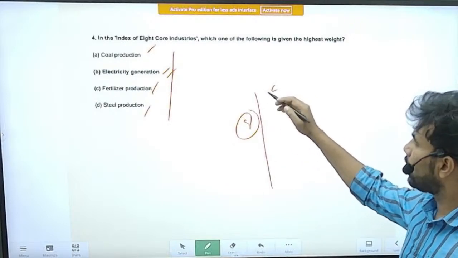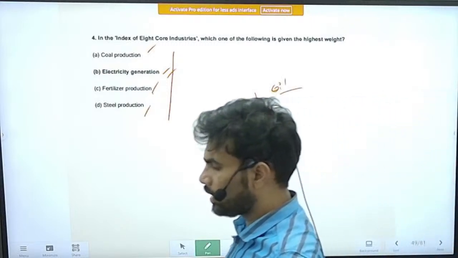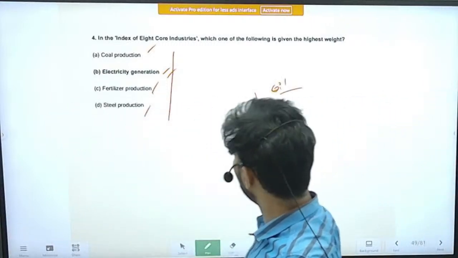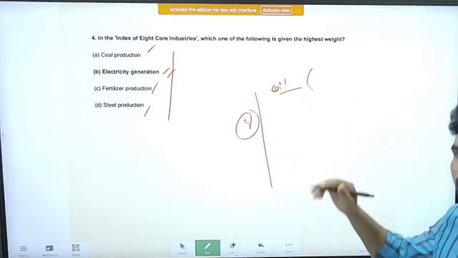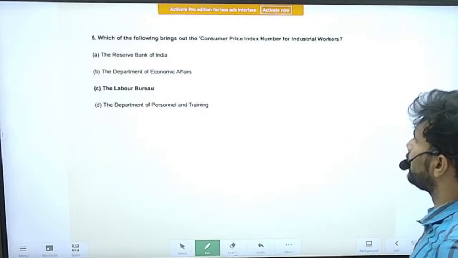I think crude oil, oil and gas, has been given the highest weightage among all the core industries. So try to know more about the core industries also.